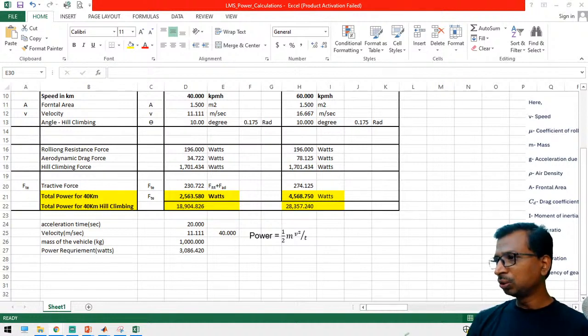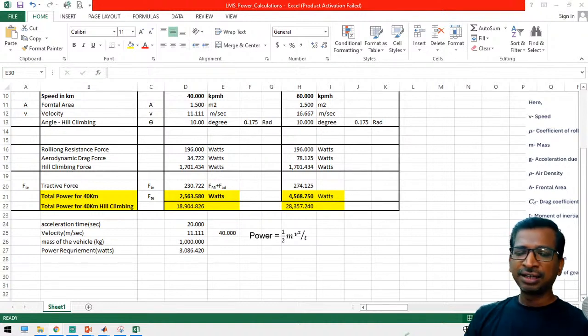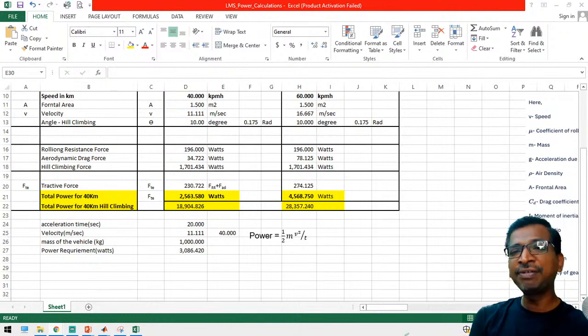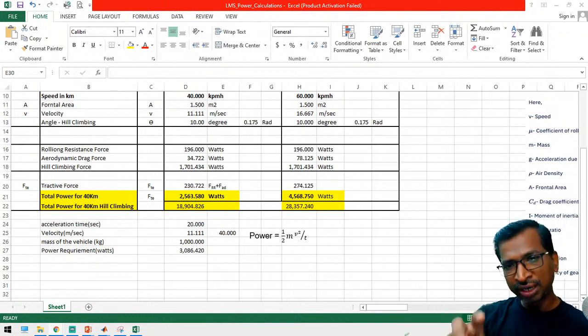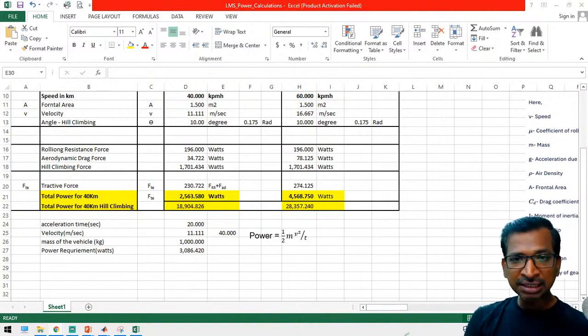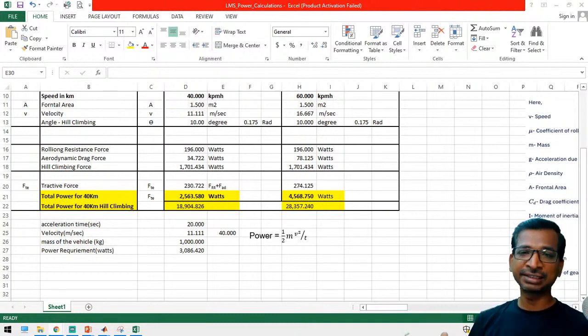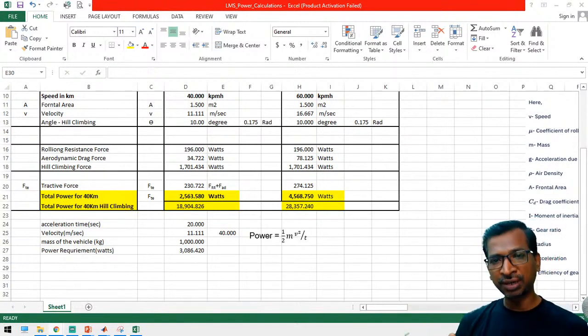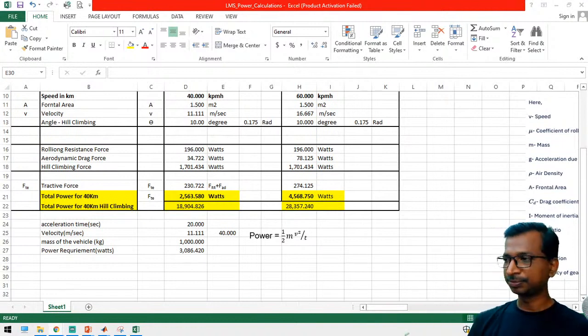Sir, is it possible to make an EV truck with the same concept as EV cars? Yeah, of course, the theoretical concepts are the same, but the power sources differ. For light vehicles like two-wheelers, three-wheelers, four-wheelers, and lightweight buses, you can use a battery. Whereas if you are going for multi-axle vehicles, people are trying to incorporate fuel cells, because a fuel cell can deliver a huge amount of current with a lesser voltage.